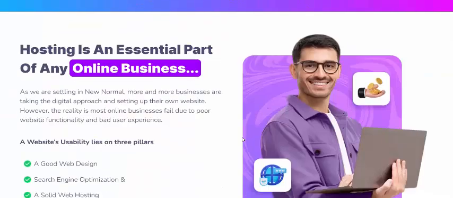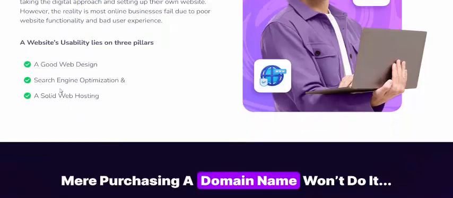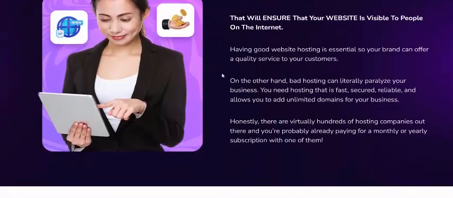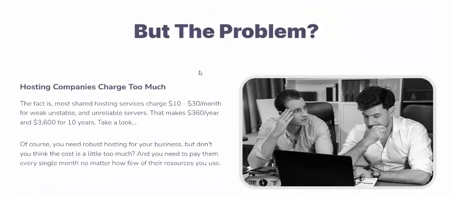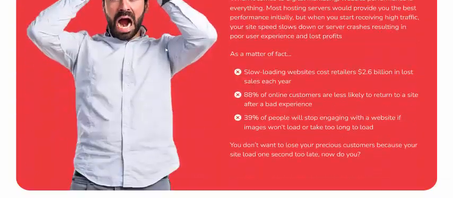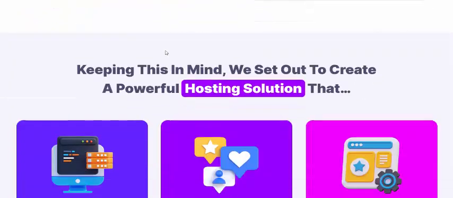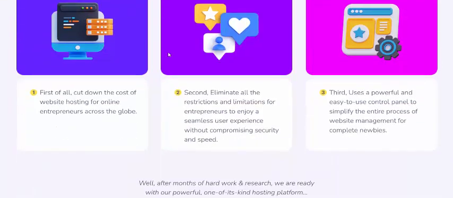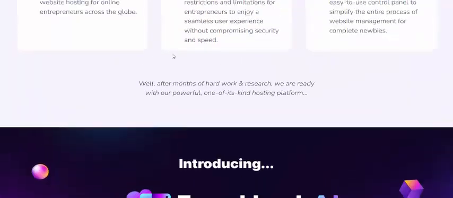Hosting is an essential part of any online business. A website needs good web design, search engine optimization, fast web hosting and a domain name. But the problem is that hosting companies charge too much. Keeping this in mind, we set out to create a great and powerful hosting solution. Now let's see this solution, EverHost AI.